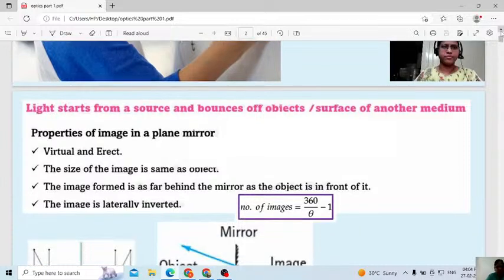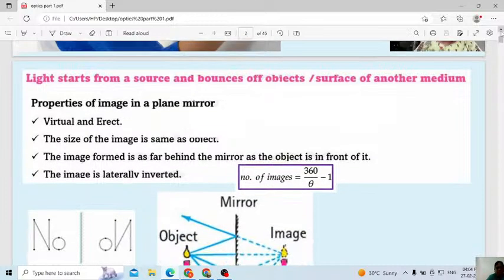Light starts from a source and bounces off an object, the surface of another medium. Properties of image in a plane mirror. This one we know.